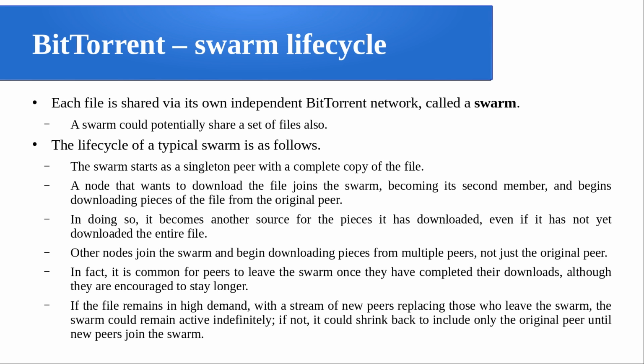If not, sometimes the file may be rare or it is not a popular one, then the swarm could shrink. After that download is over, others are not joining the swarm, right? So the swarm keeps on shrinking back to include only the original peer until new peers join the swarm. So minimum, that original peer which is having the resource. Initially every peer will be having some set of resources, right? So independently you can assume each such peer having a set of resources as a swarm. Then that swarm is getting more and more peers joined. So that is the idea. It's a virtual concept, okay?